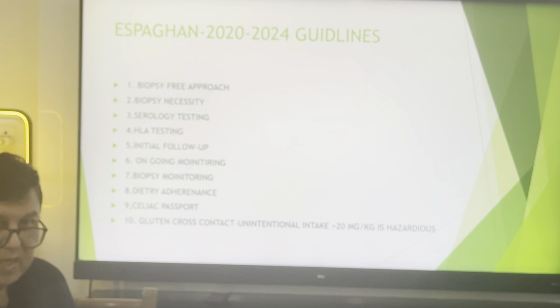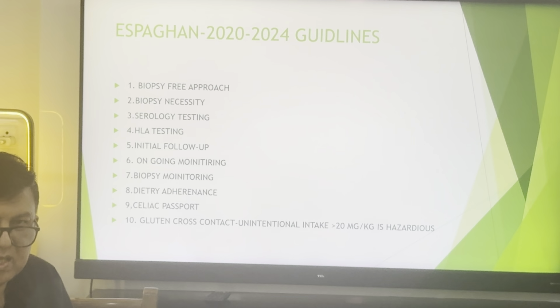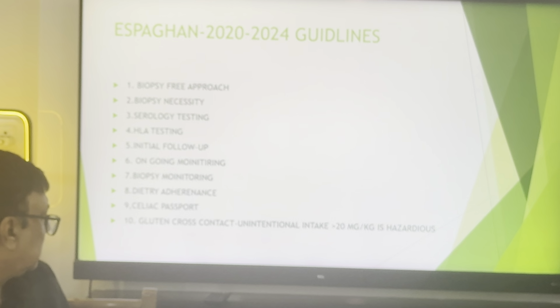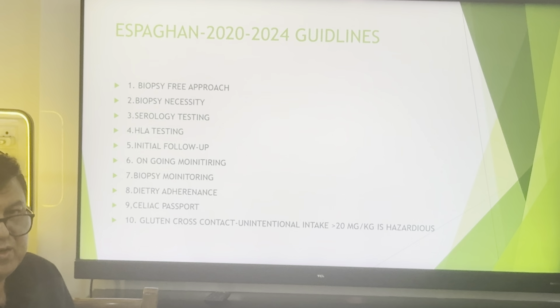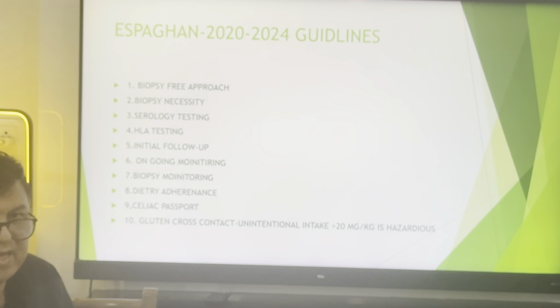Initial follow-up is to be done at 3 months to 6 months, then 6 months to 1 year, then 1 to 2 years, and after 2 years biannually, and according to the child or adult population behavior, you can do the follow-up. Biopsy monitoring is required in a diagnosed case of celiac disease only if you have some alternative diagnosis in your mind. The diagnostic biopsy can be repeated.